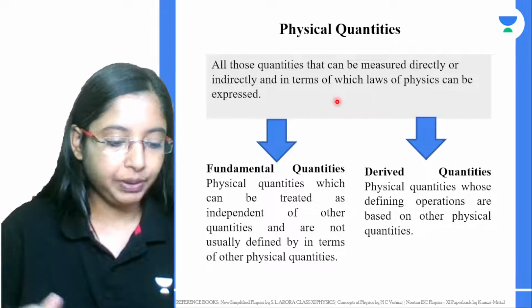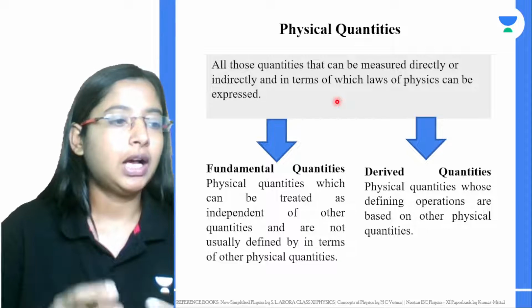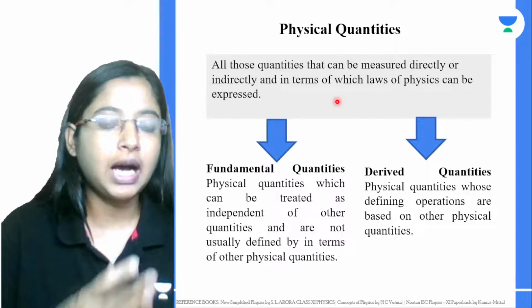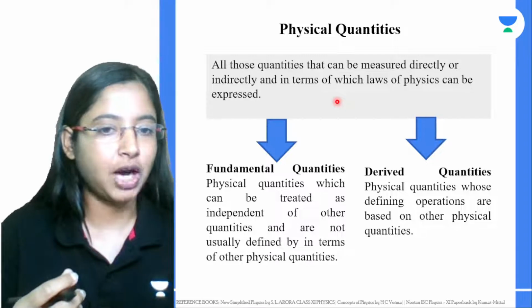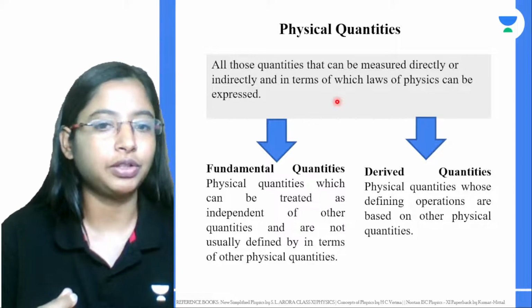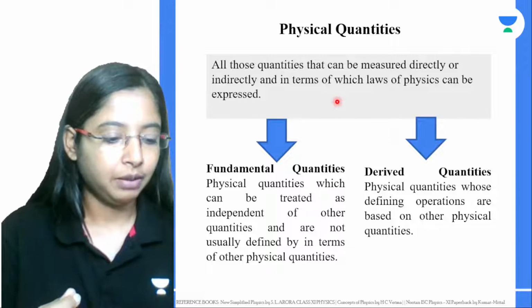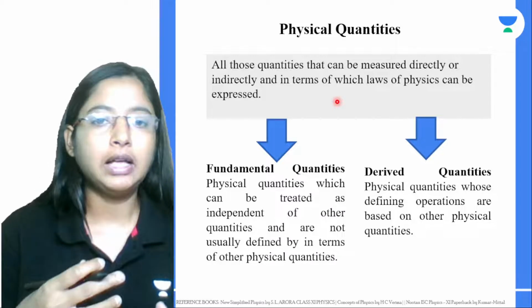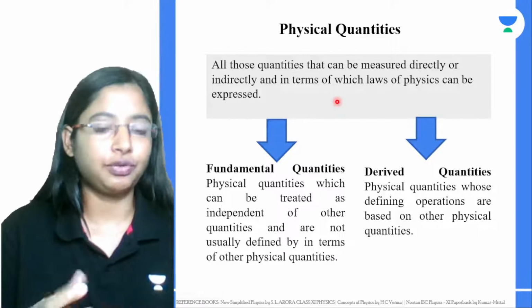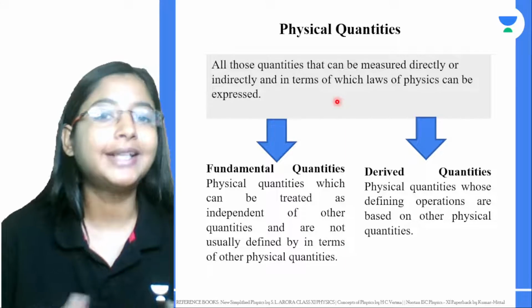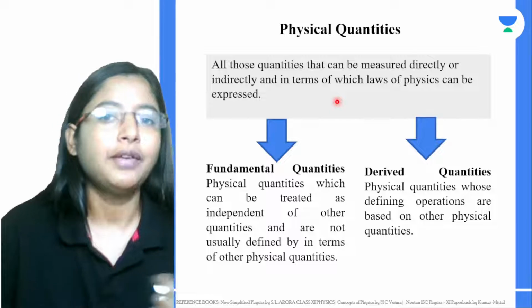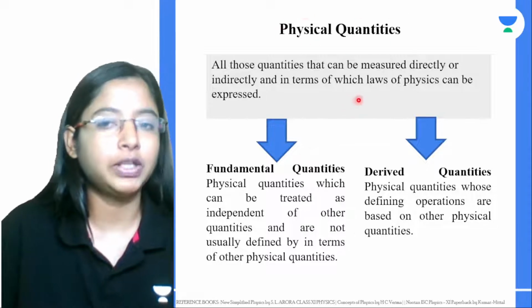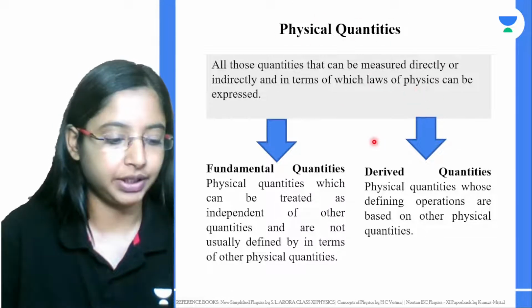For example, your heart rate per minute is a physical quantity. You can measure that. But how anxious you feel or how happy you feel is not something you can measure. Those are not physical quantities. Physical quantities are measurable quantities which come within the laws of physics.